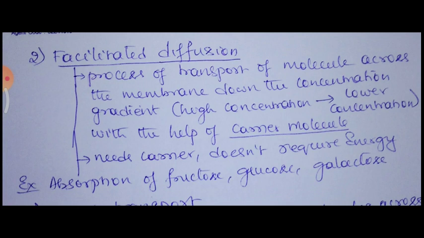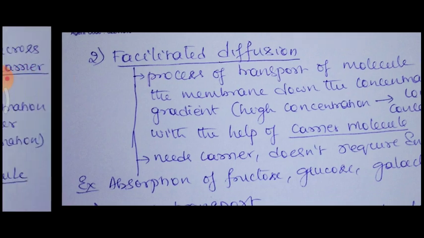But in this, transport is down the gradient along with the carrier molecule, so you should remember the presence of a carrier molecule in facilitated diffusion. Only a carrier molecule is required; it does not require energy. Examples: absorption of fructose, glucose and galactose are examples of facilitated diffusion. The carrier molecule facilitates the transport of molecules, hence it is called facilitated diffusion.